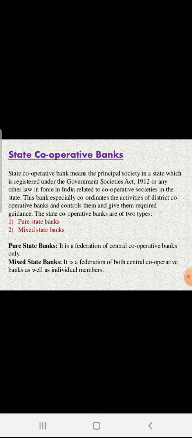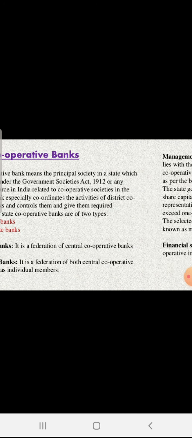Always remember, the state cooperative bank is again divided into two categories: pure state bank and mixed state bank. What is the pure state bank? If the federation is of central cooperative banks only. And what is the mixed state bank? If the federation includes both central cooperative banks as well as individual members. If individuals are part of the state cooperative bank, then it is called a mixed state bank. And if only DCCs or PACs, these cooperative federations, are part of the SCB, then it is a pure bank.